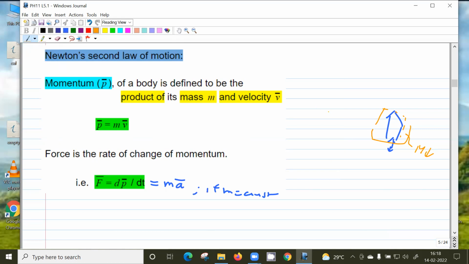So here for this rocket system, the rate of change of momentum will be dp by dt, which is d(mv) by dt, so there will be dm by dt into v plus m into dv by dt. And suppose you consider the situation where the rocket is moving with a uniform speed, then the second term will go away. So only the dm by dt term, times v, will be there.